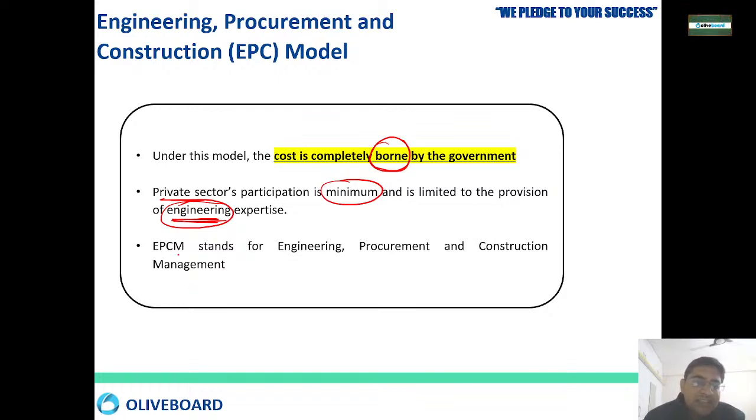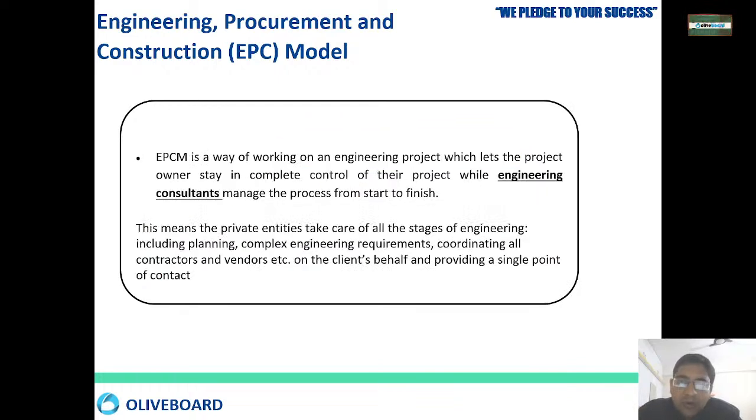That is why it is EPCM, meaning engineering, procurement, construction and management. The main task of the private party is only to give engineering expertise, nothing more than that. They will act like an engineering consultant from the starting till the ending.